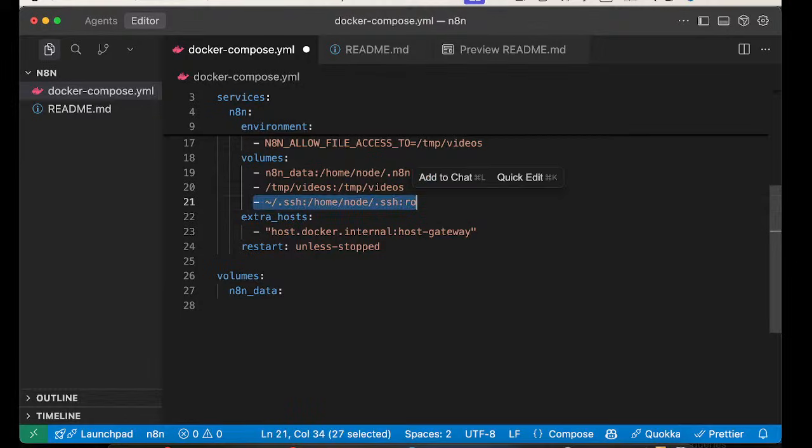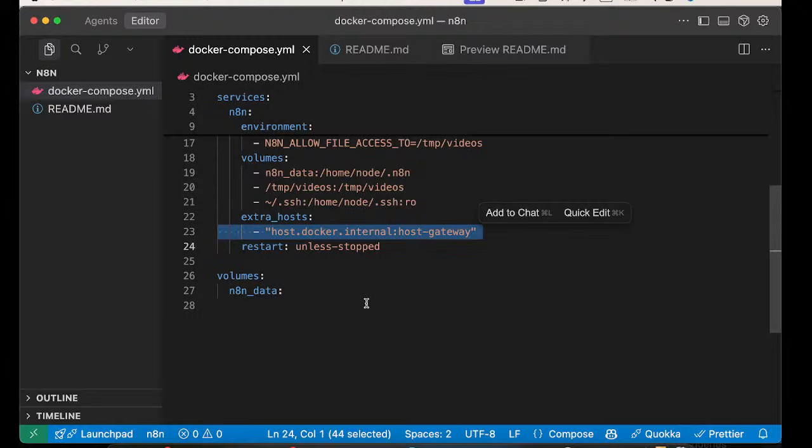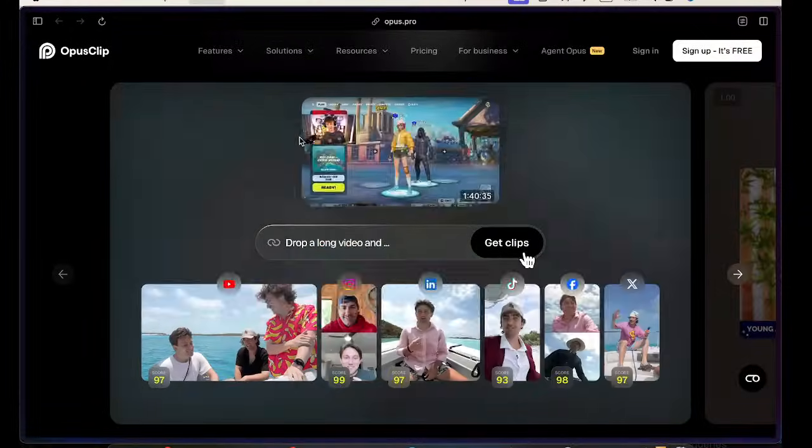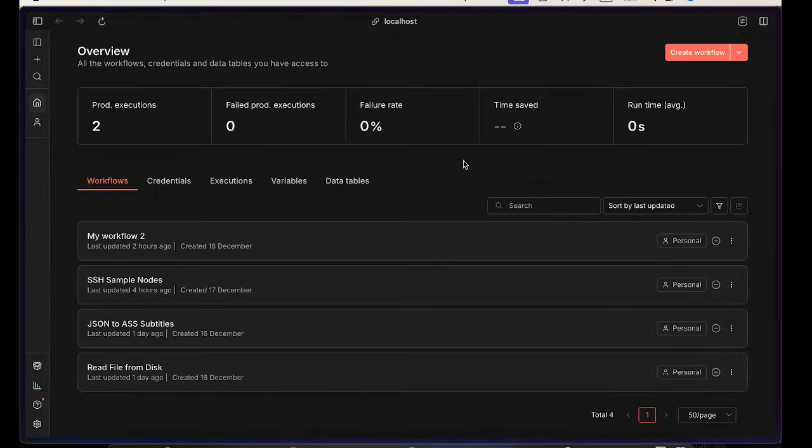And apparently this is only needed for one SSH reason that I'll explain in just a second. And the SSH root is this one, or the URL for that is this. So if I go to localhost 3344, I see this n8n instance running on my localhost.